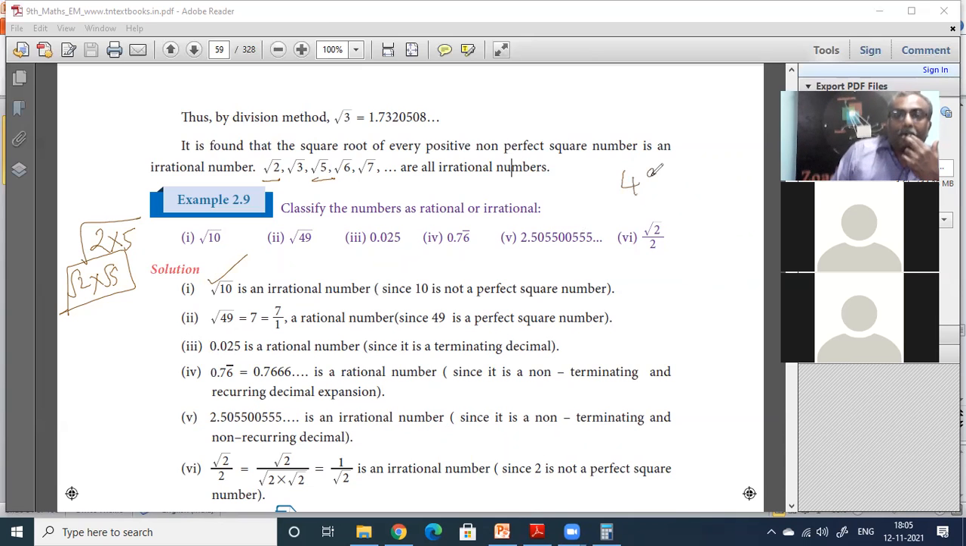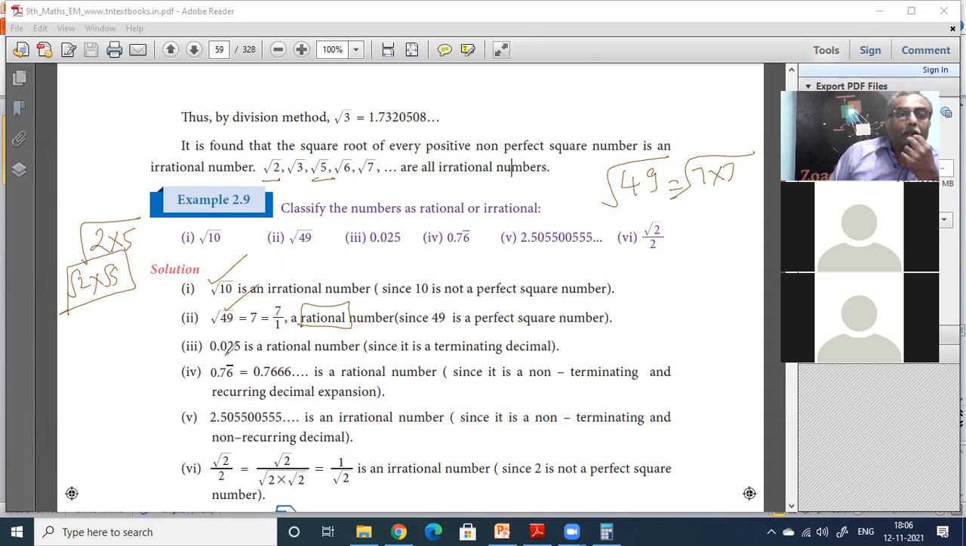Now tell me root of 49. What is that? 7. So very tricky. If you start doing long division, then you will be foolish. You must already see the trick sum. Root of 49 is 7, a rational number. In fact, not only a rational number, it is a whole number. It is a natural number.